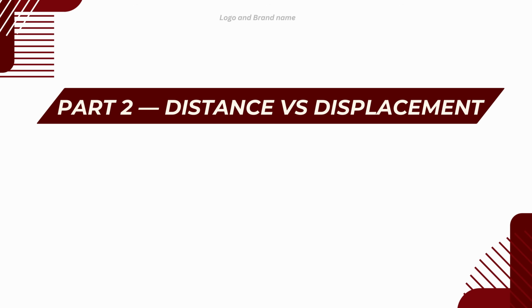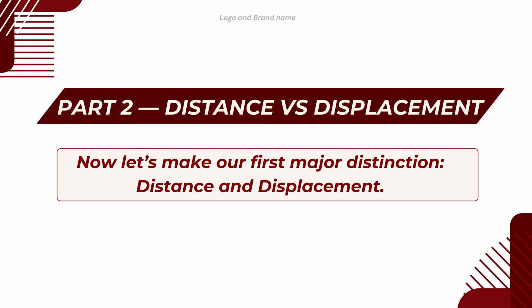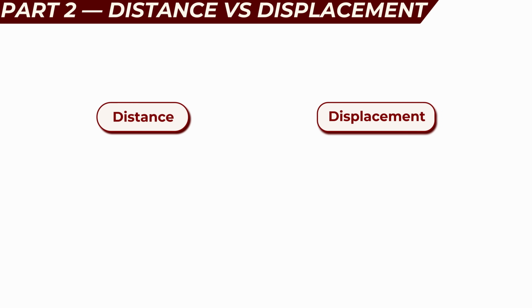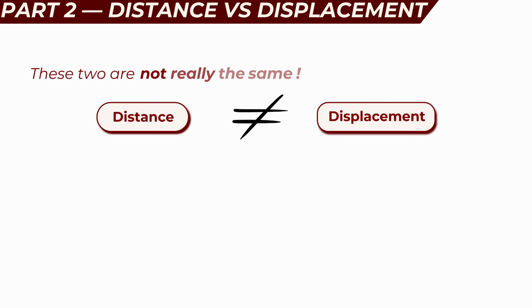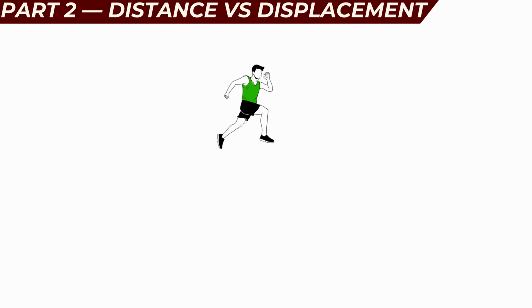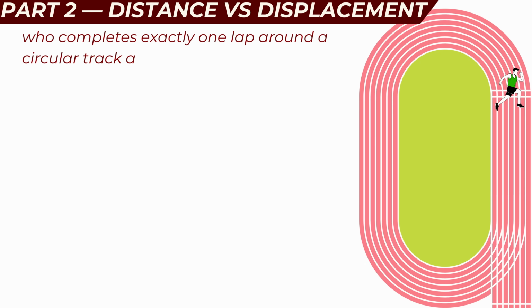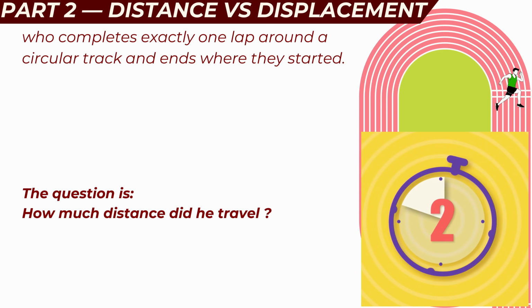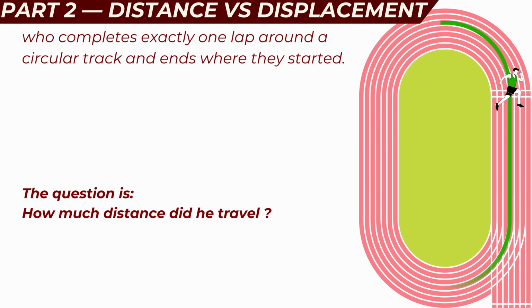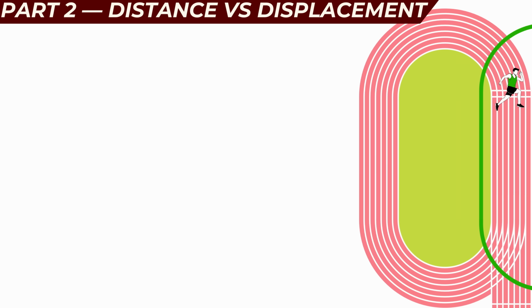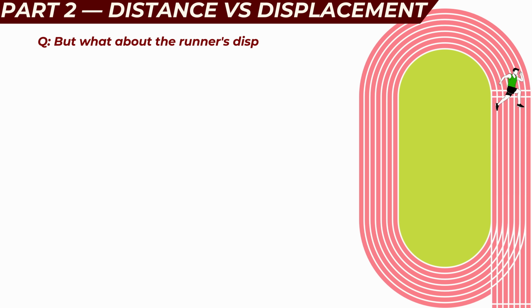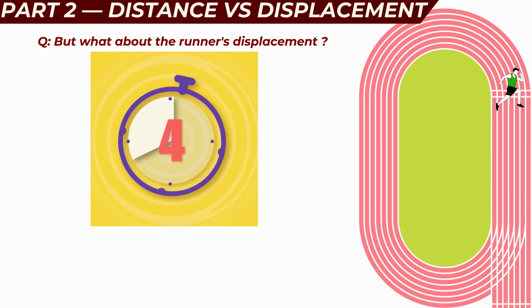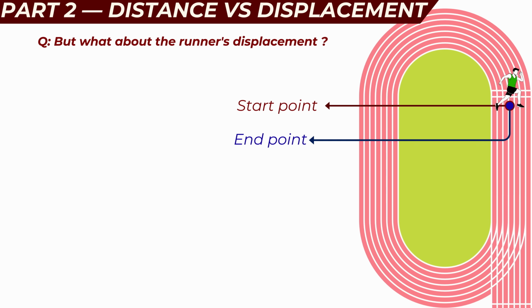Part 2. Distance versus displacement. Now let's make our first major distinction: distance and displacement. These two are not the same. Imagine a runner completing exactly 1 lap around a circular track and ending at the starting point. The question is, how much distance did they travel? The answer is the full length of the track. But what about displacement? In this case, the displacement is 0, because displacement does not measure the total path traveled.